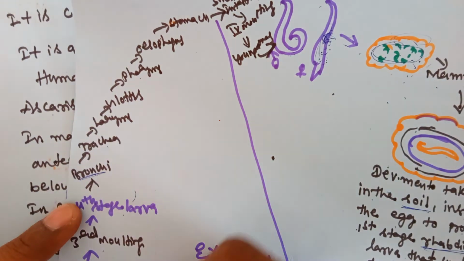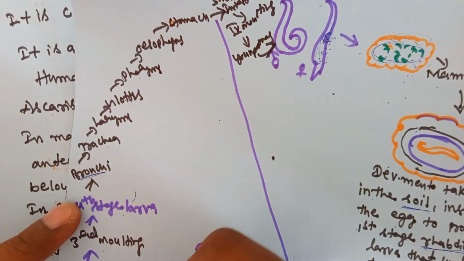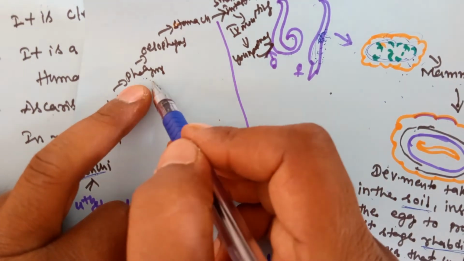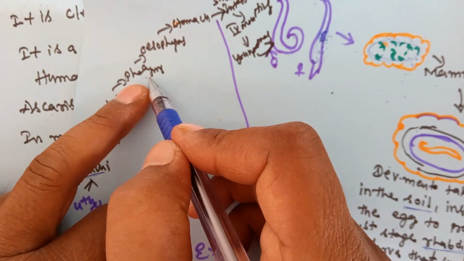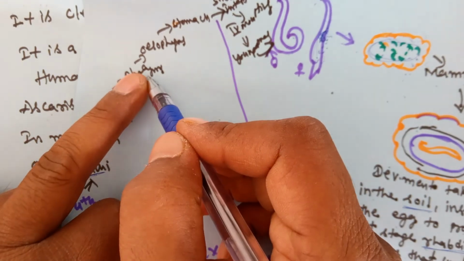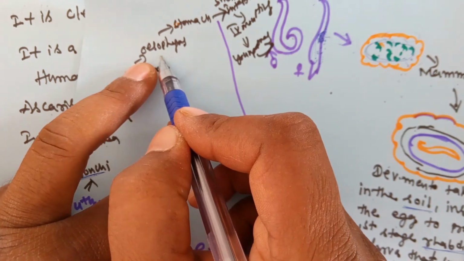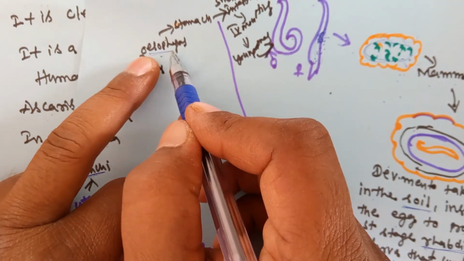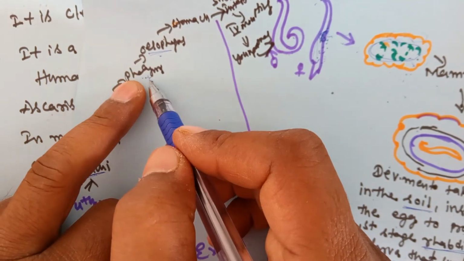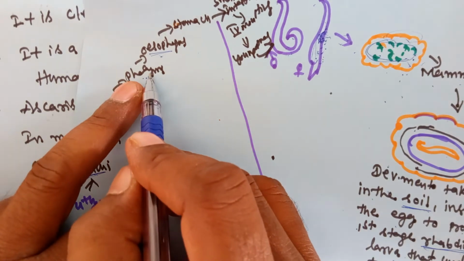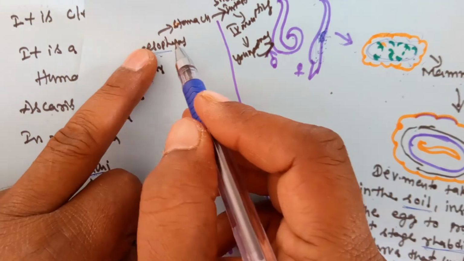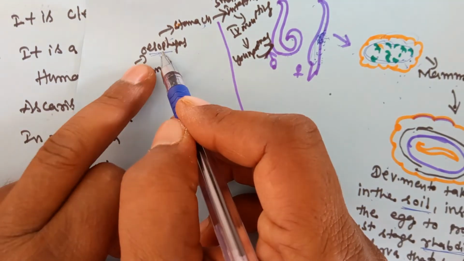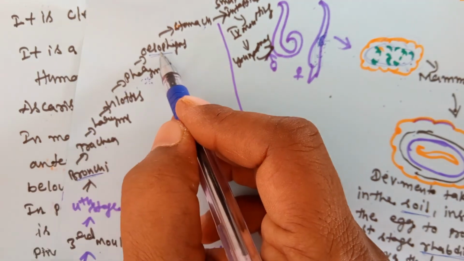This total pathway is the respiratory pathway. Now the larva is entering the pharynx. The pharynx is the junction in our throat, where the air pathway and the food pathway meet. One side is the air pathway, another side is the food pathway. Now the larva enters the esophagus, the food pathway.